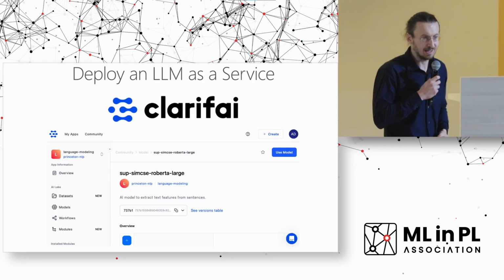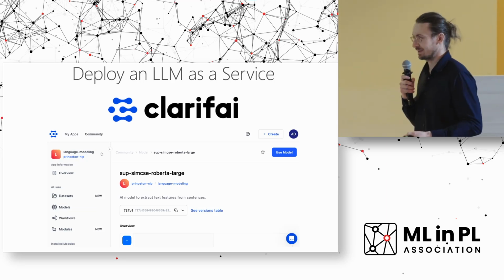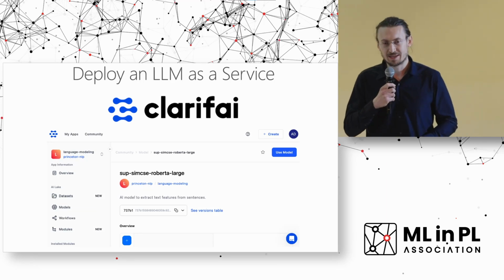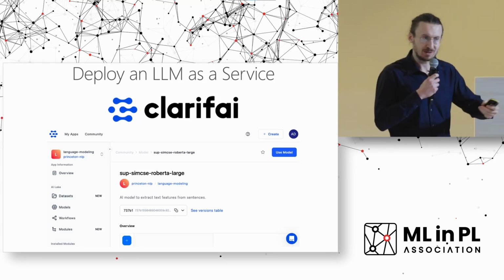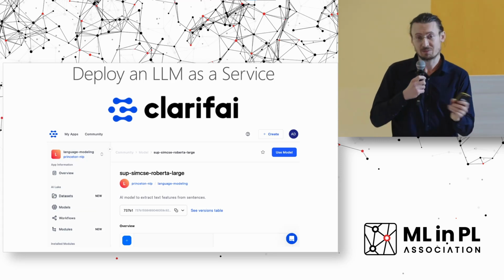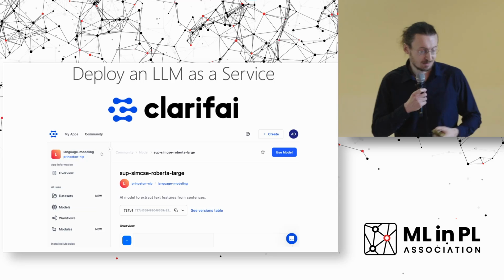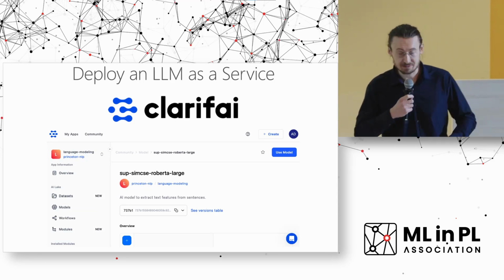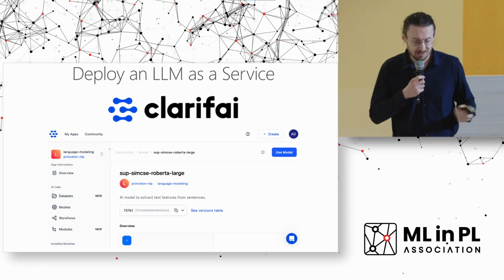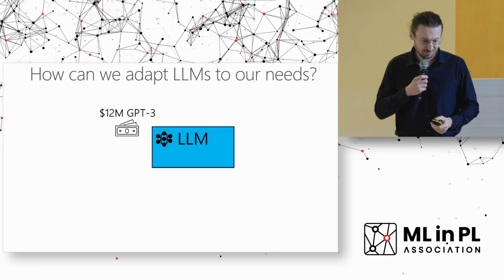And Clarifai went even a step further. What they offer is a platform where everyone can upload their model, and then in this pay-as-you-query service, for every query that comes to your model, you can actually get paid for that. People also submit their LLMs and can benefit from this service by getting paid for their high-quality models.